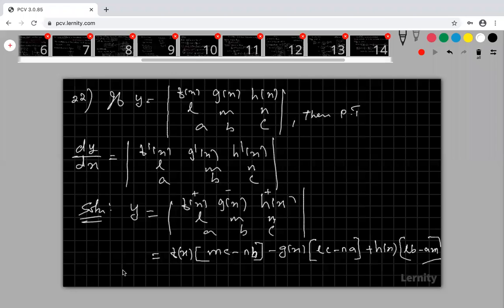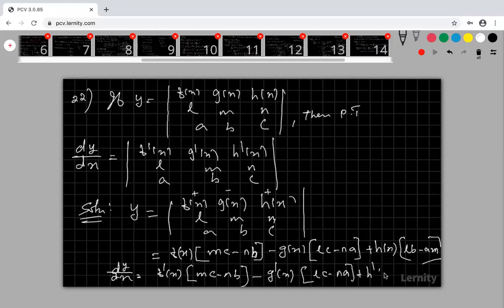Okay, so now differentiate this. Look at that, my M, C, N, B, everything is a constant. My f of x differentiation is f dash of x, times MC minus NB. Now this is g dash of x, so LC minus NA. This is h dash of x, times LB minus AM. Are you clear? So first of all, I am expanding this determinant, after that, differentiating.